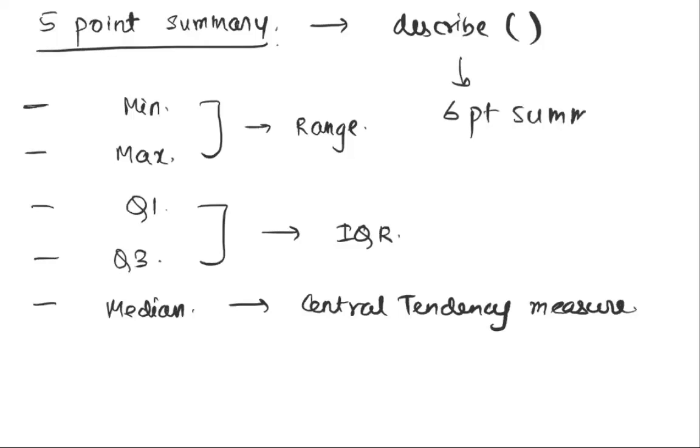It gives you one additional point, and that additional point is the mean. So it gives you the min, max, Q1, median and Q3 value, but it also gives you the mean value.